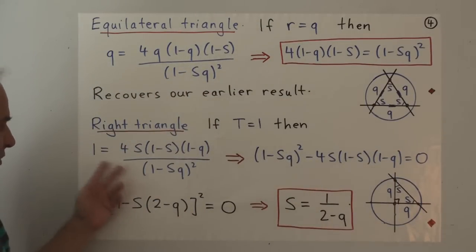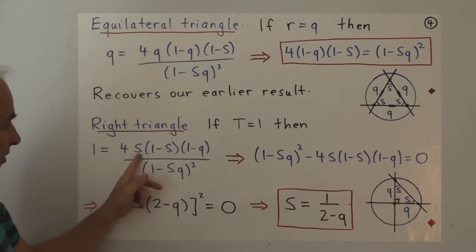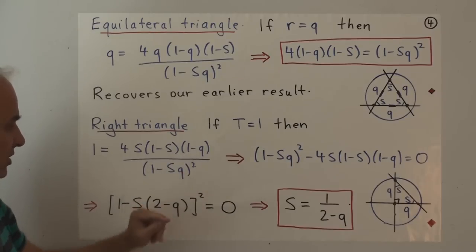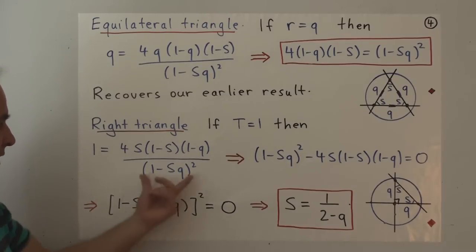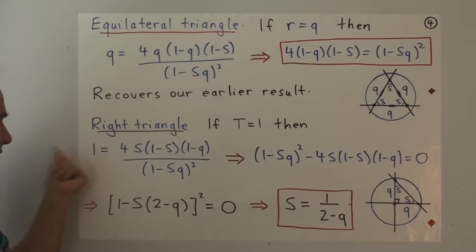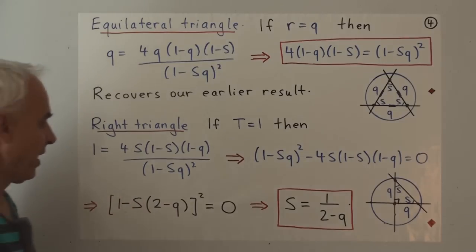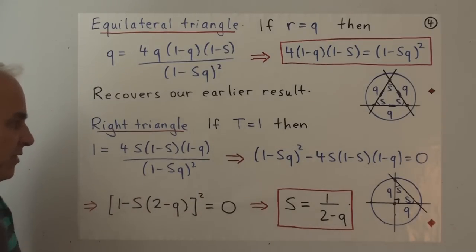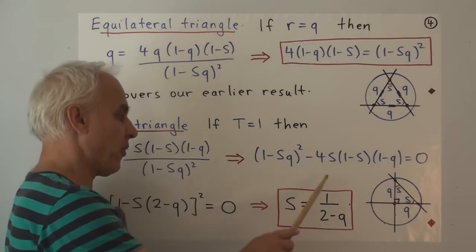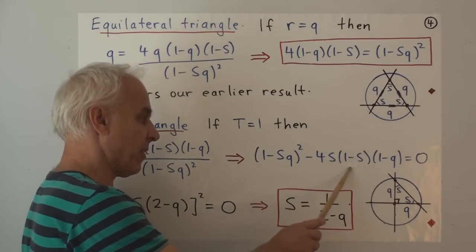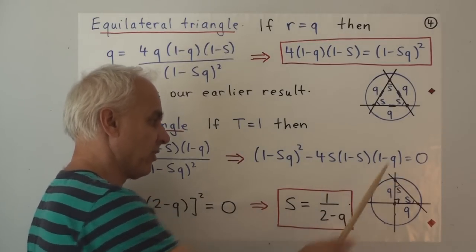So there's our formula for t. Now t is equal to 1, so we have 1 equals 4 times s times (1 minus s) times (1 minus q) all over (1 minus sq) all squared. So we can bring that to the left-hand side, and we can bring this to the other side: (1 minus sq) all squared minus 4 times s times (1 minus s) times (1 minus q) equals 0.